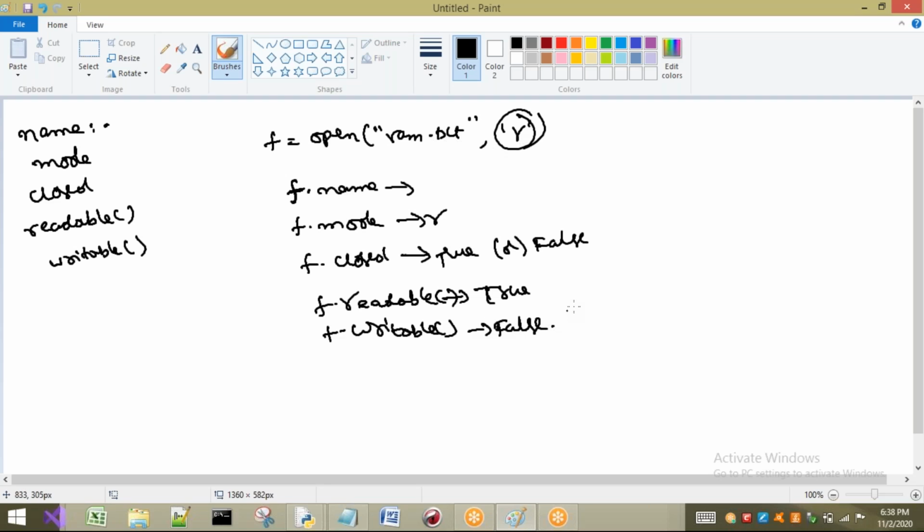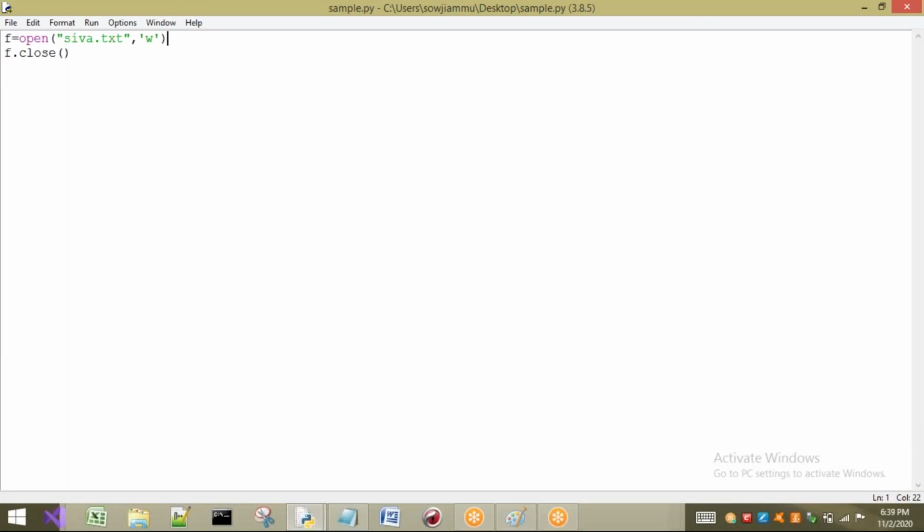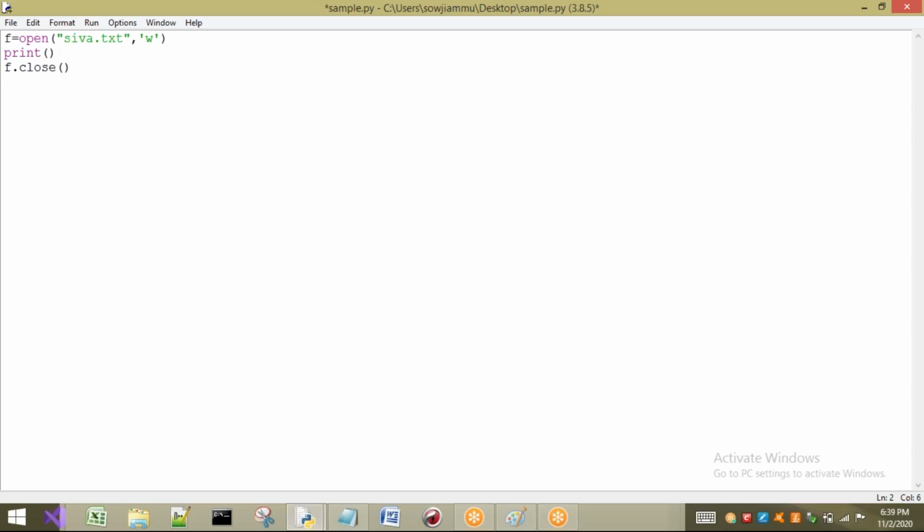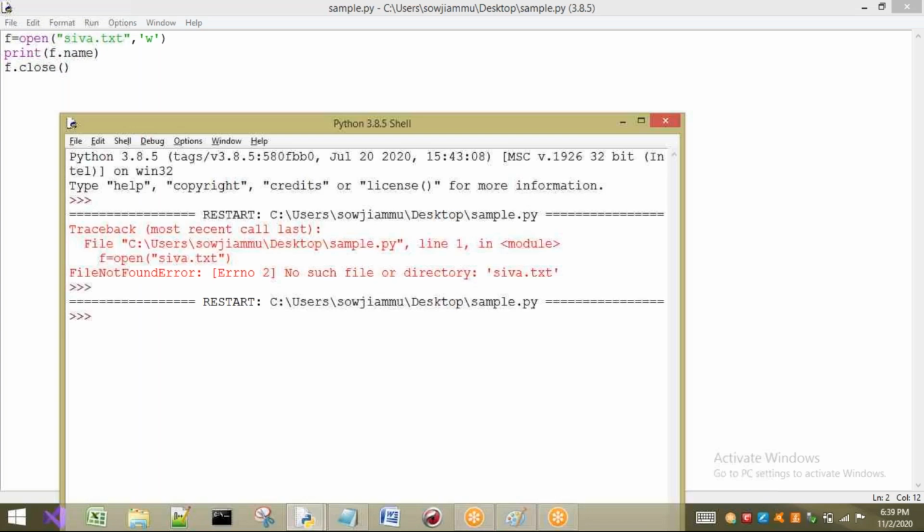Now let us see, by using all these properties, I will take one small file, open it in one mode and check all these properties. Now observe, I have opened one file for write operation. I just want to see the name of that one, so f.name. Let me execute this. See, observe here, what is f.name? Shiva.txt. That means f is pointing to Shiva.txt.